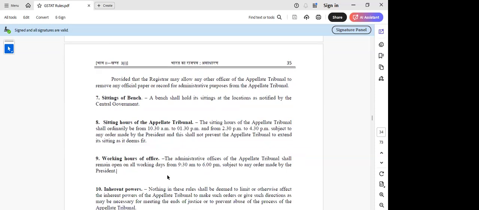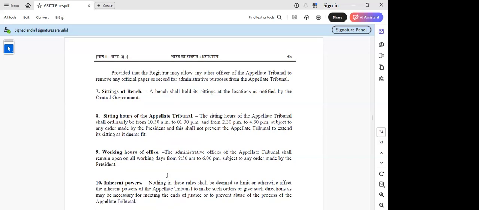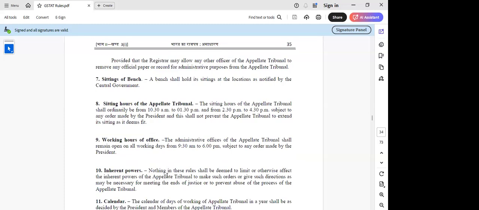So all this working hours, what is the sitting, these all are applicable to the tribunal and not to the taxpayer. Then now coming to this inherent power, where they are just trying to say that they have inherent power to make any such order or give any direction as may be necessary for meeting the ends of justice or to prevent abuse of the process of the appellate tribunal. So I'm just trying to understand here, is this something which is not defined in the CGST rules, sir?